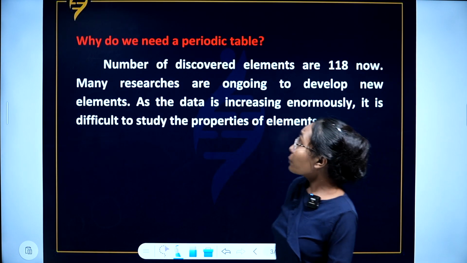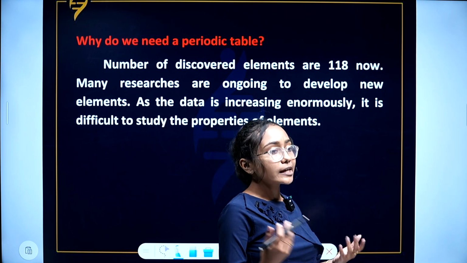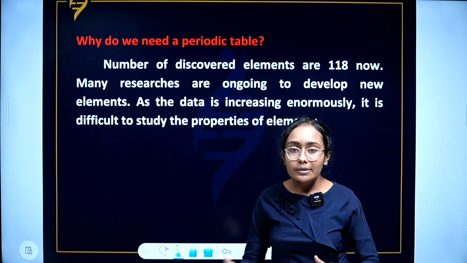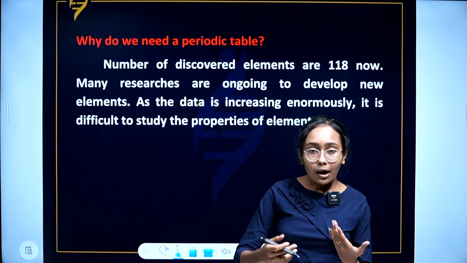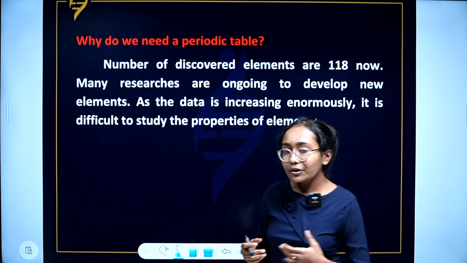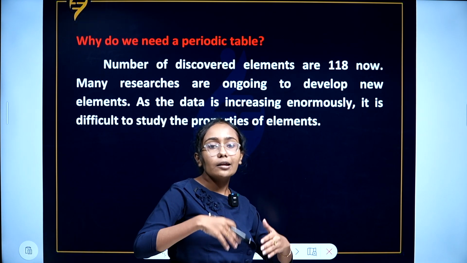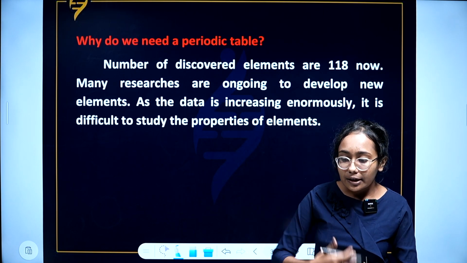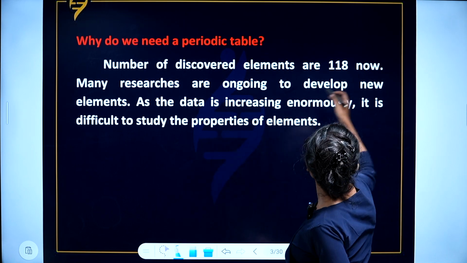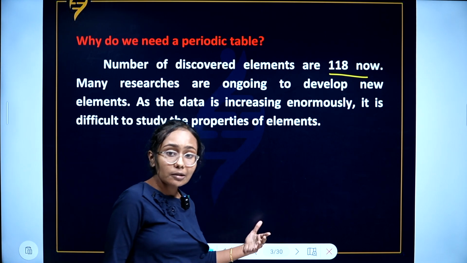Now, why do we need a periodic table? As I already mentioned, many scientists had undertaken many researches and studies about the elements, then and now, and finally we came to the conclusion that we are not complete in the process of finding elements. We are going on finding new elements in the coming years, right? At present we have 118 elements, but among those 118 elements there are many man-made elements as well.